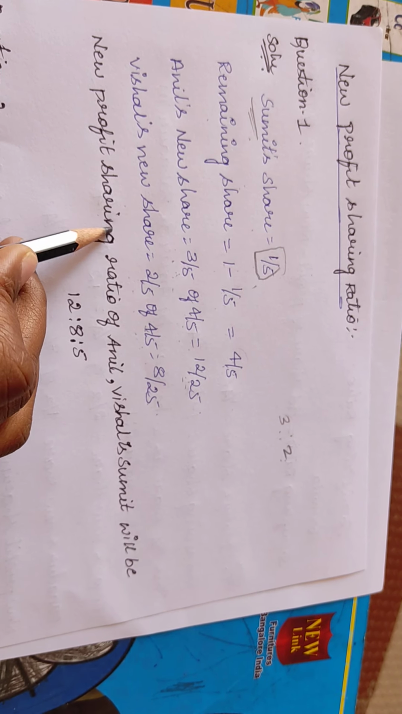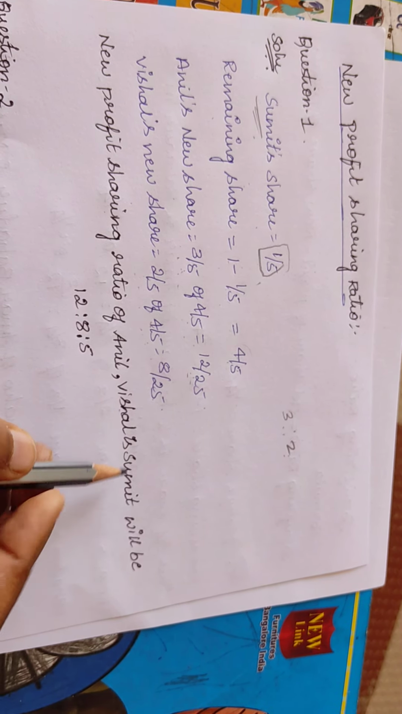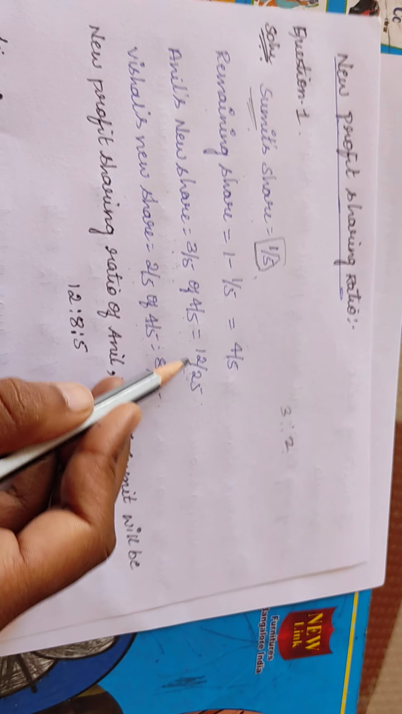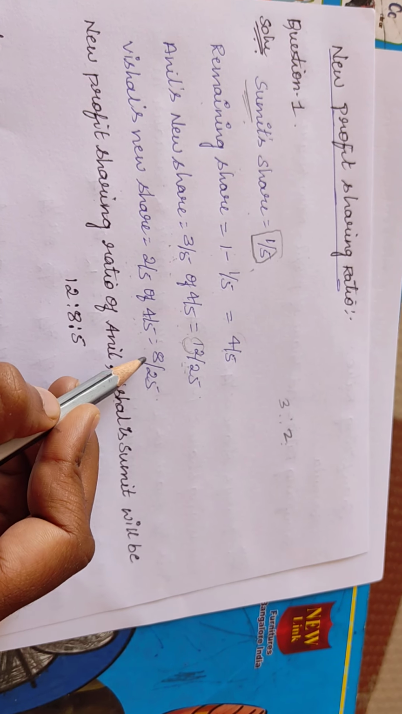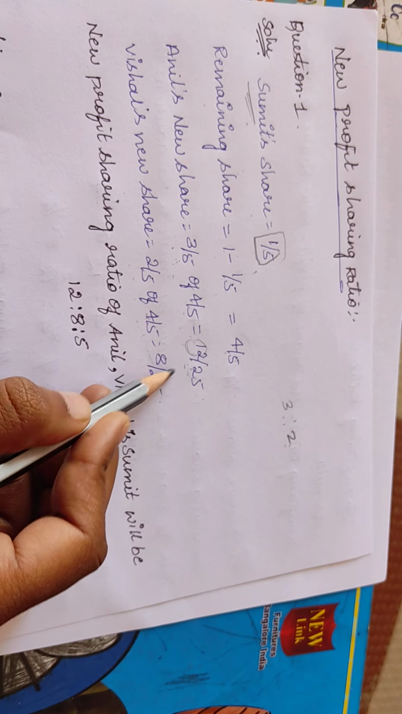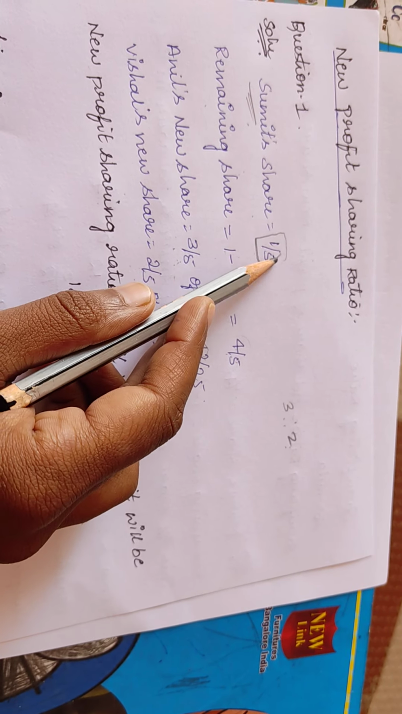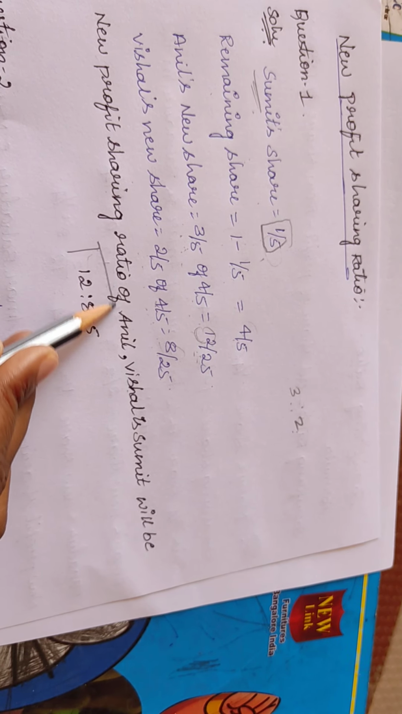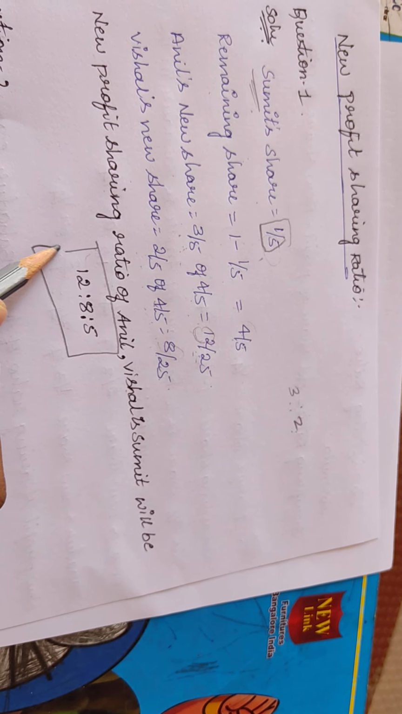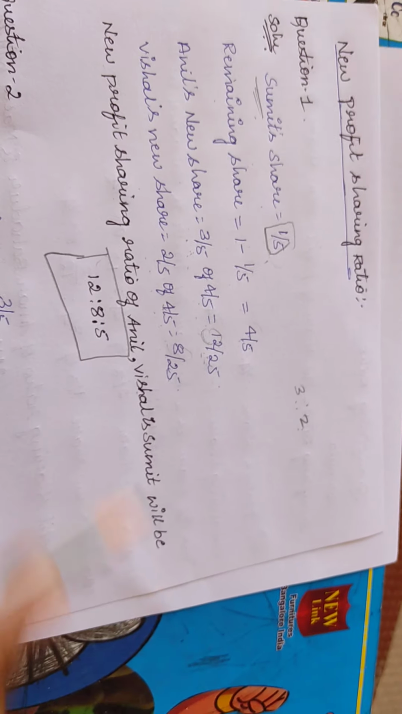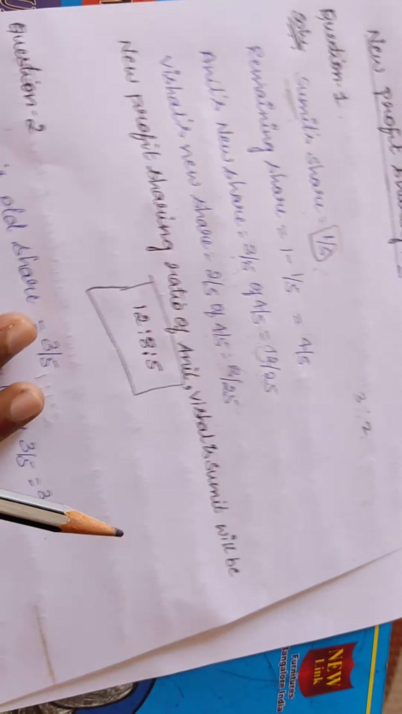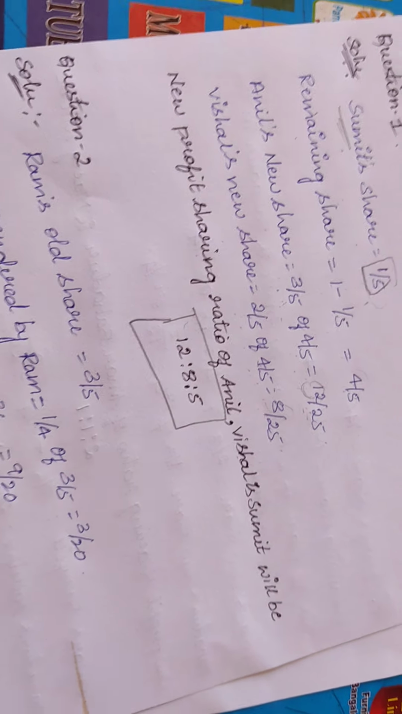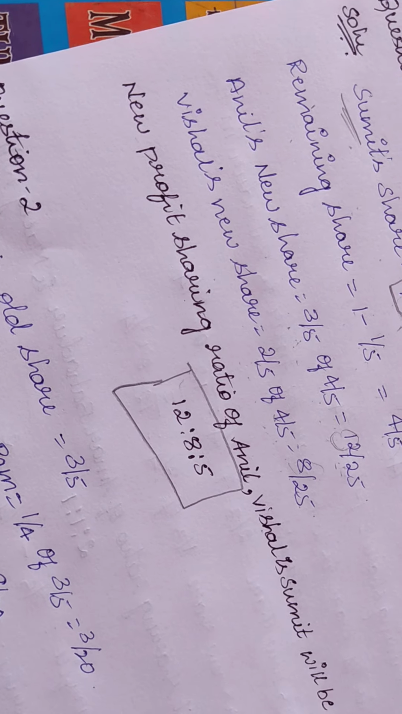So now the new profit sharing ratio of Anil, Vishal and Sumit will be: Anil's will be 12/25, Vishal's will be 8/25 and Sumit will be getting 1/5, that is 5/25. So 12:8:5 is the new profit sharing ratio when Sumit was admitted into the partnership firm. So this is a simple problem. Let us see the second problem.